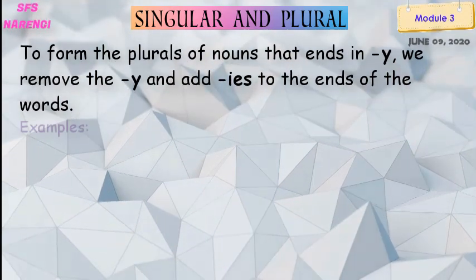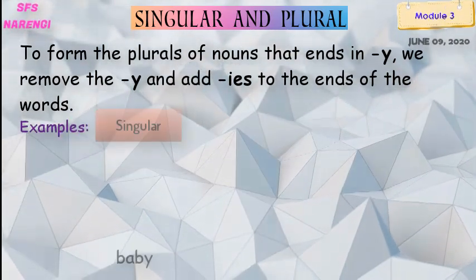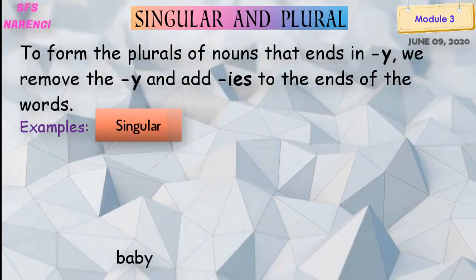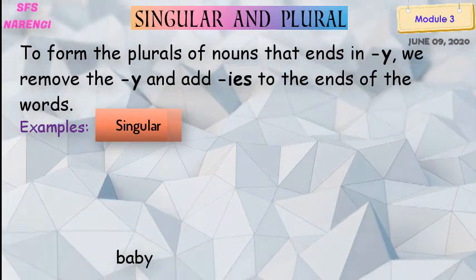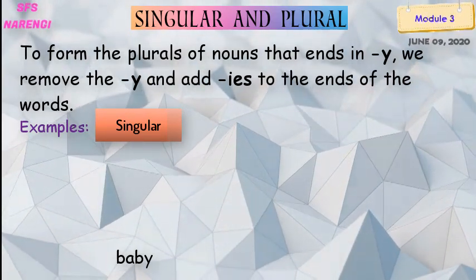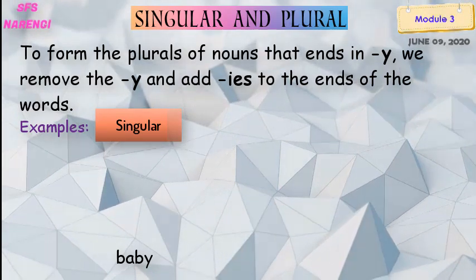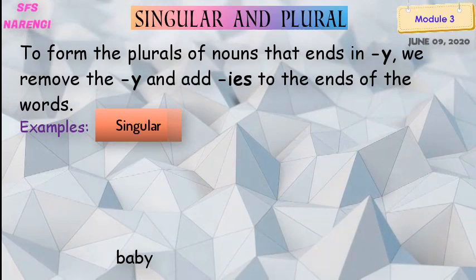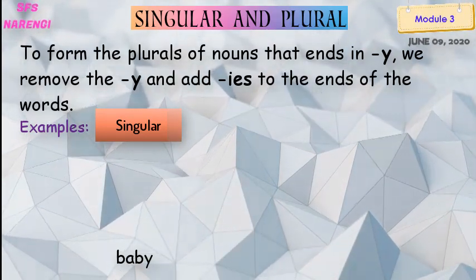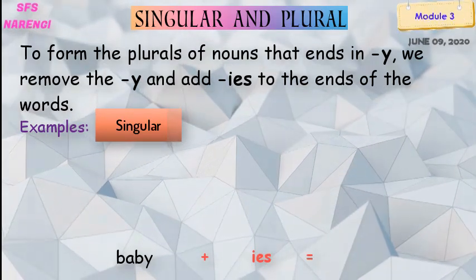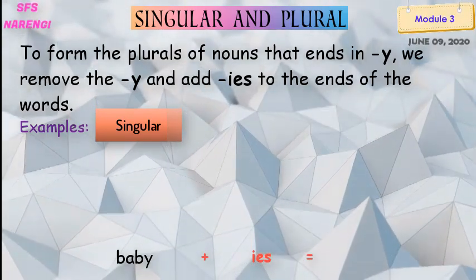Okay, the first example is baby, B-A-B-Y. As you can see in the word baby, it ends with y, right? So as per the rule, we have to remove the y from baby, B-A-B-Y, and add ies to make it plural.